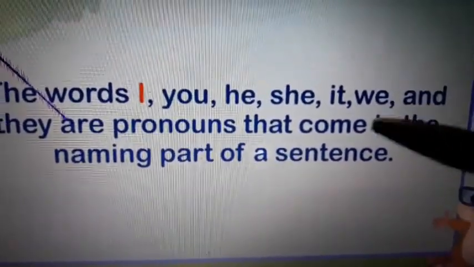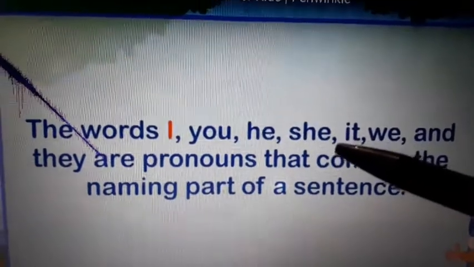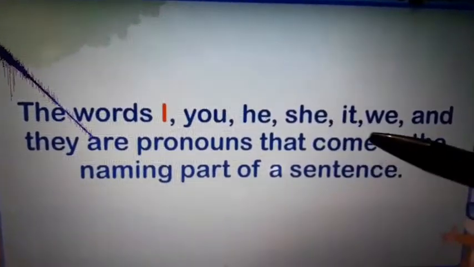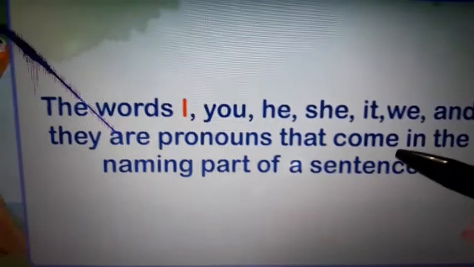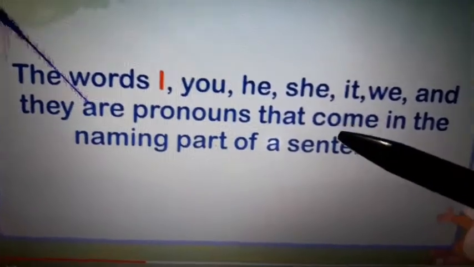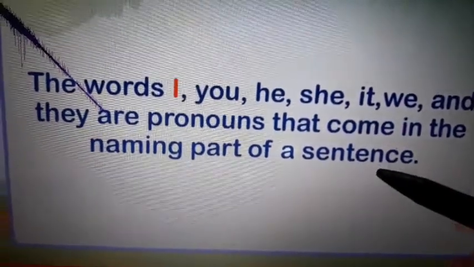Now just have a look here. The words I, you, he, she, it, we and they are pronouns that come in the naming part of a sentence.